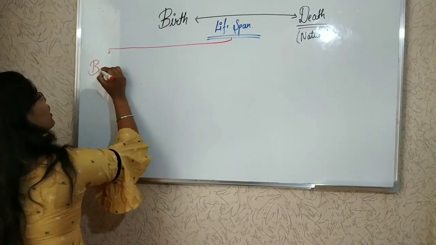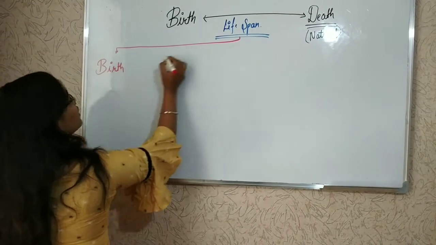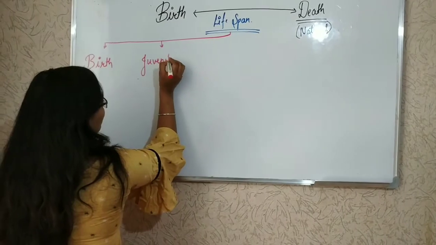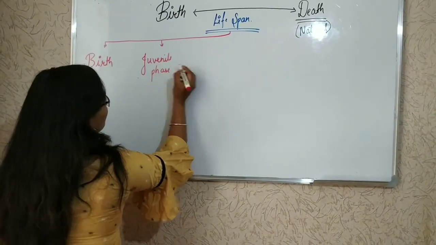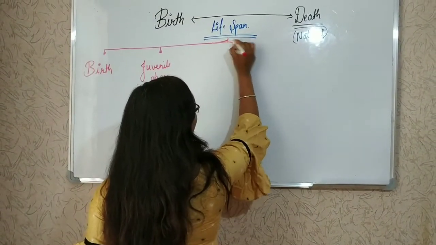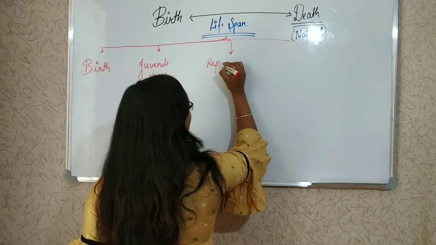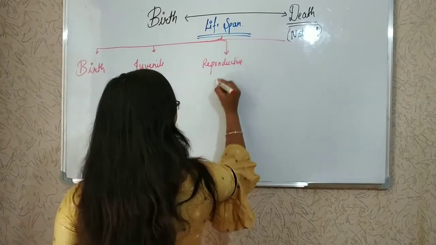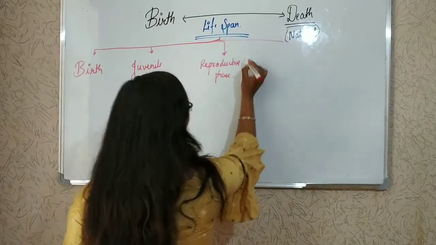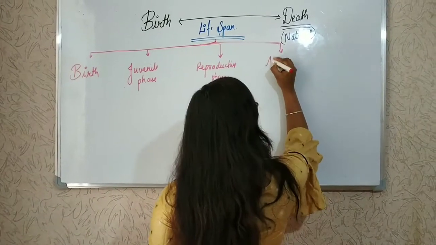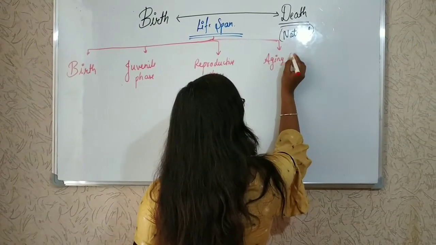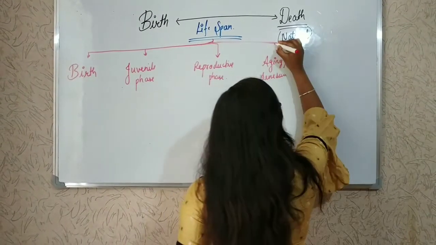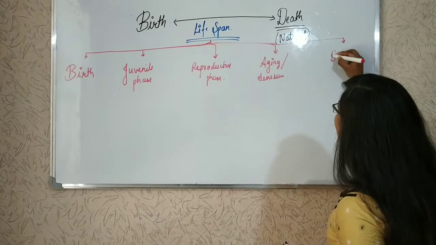What are the 5 categories of lifespan? First, birth. Second, juvenile phase. Third one is reproductive phase, which we are going to study mainly. Then the aging or senescence. And the last one is death.